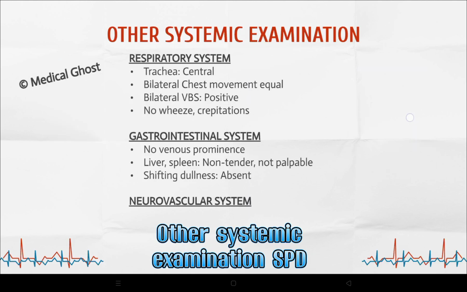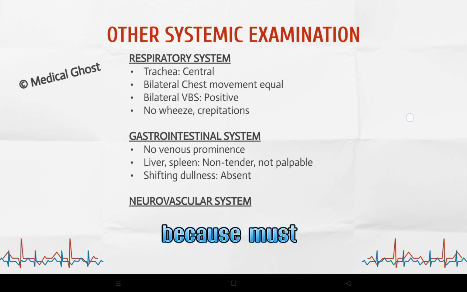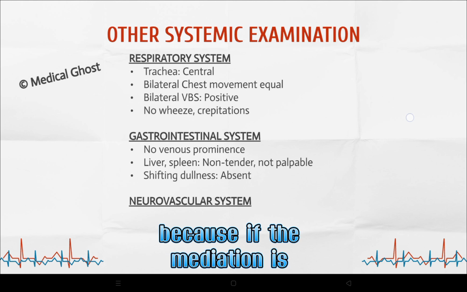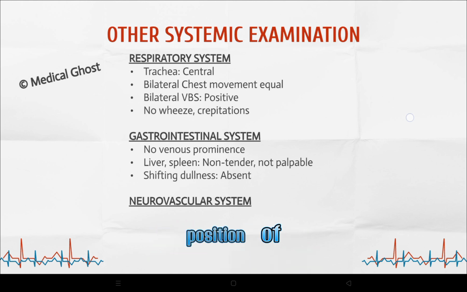Other systemic examination: respiratory system examination. You must examine the respiratory system, because if the mediastinum is shifted, then the apex will be shifted. So you have to mention the position of the trachea. Here the trachea was at central position.